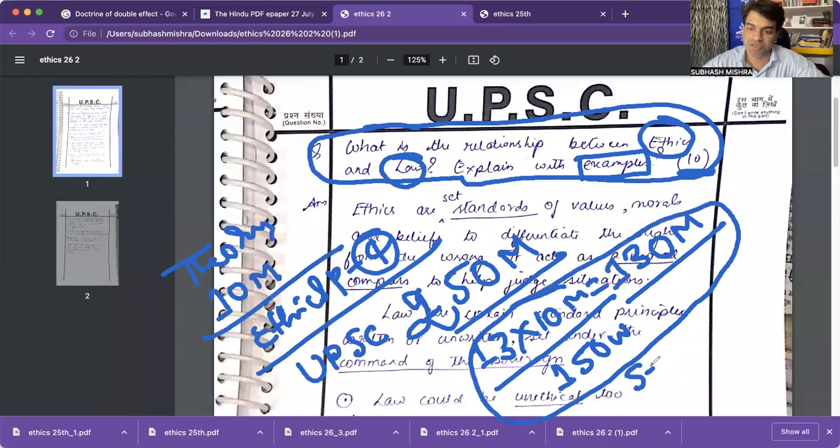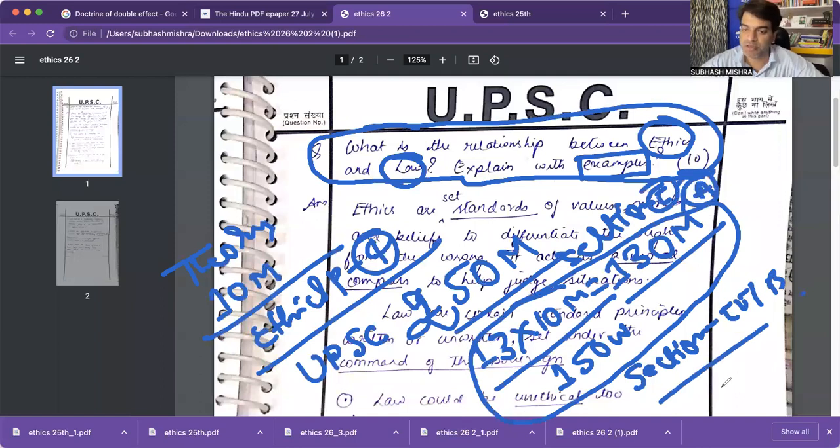In section B, you will be getting at least 6 case studies, each of 20 marks. So at least 120 marks you will be getting.